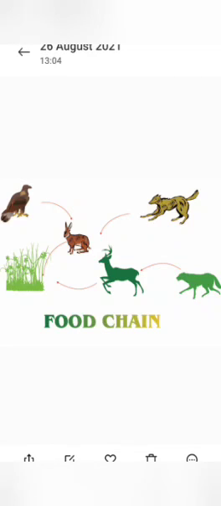We know that all living things depend on each other for their food. How living things are dependent on each other for their food is shown through a food chain. In any food chain, plant is at the first level. Plants are called producers because they produce their own food.